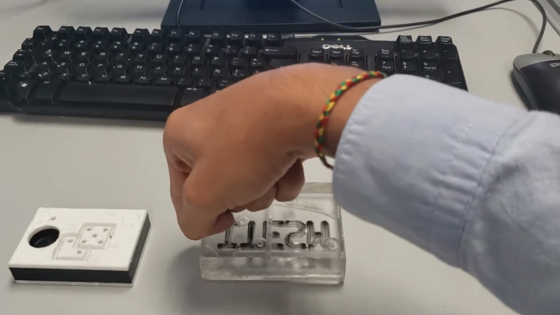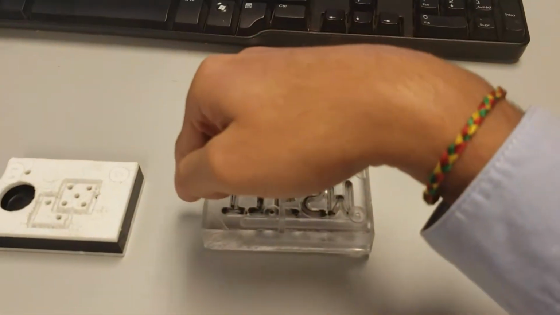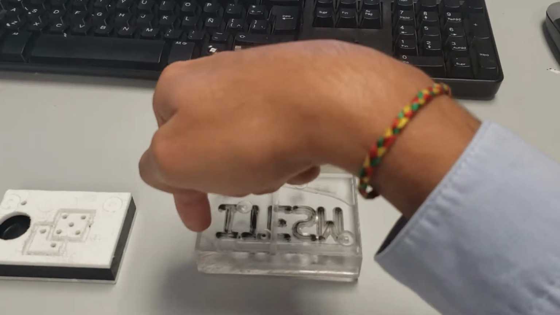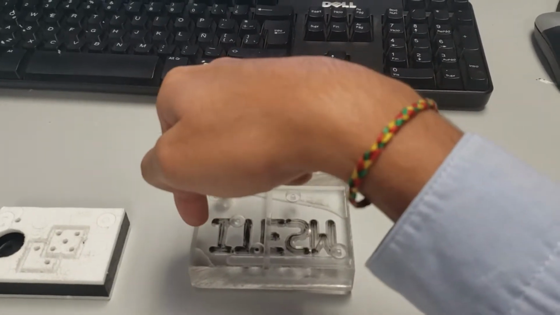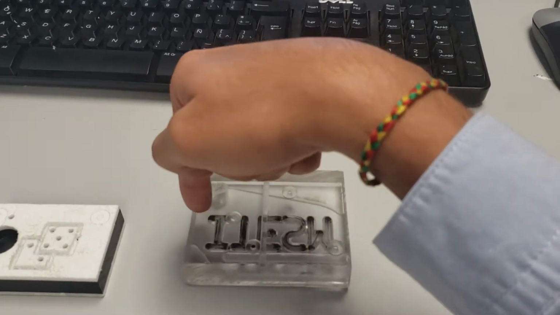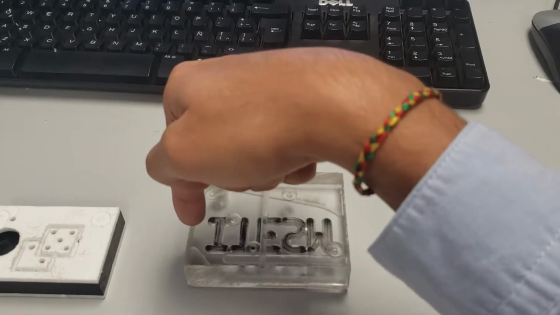We touch here and we have a coordinate from this point. So we need this center line. To have this position, we touch this side and we add the radius of the tool.